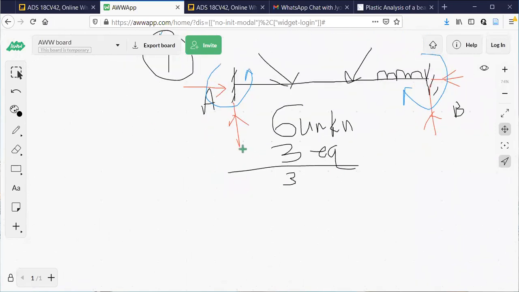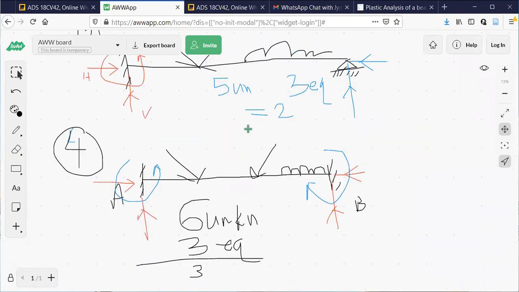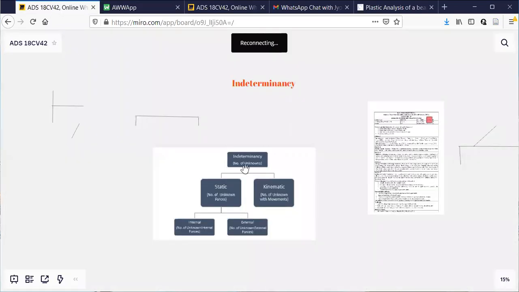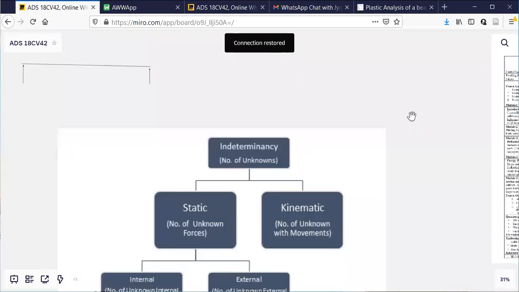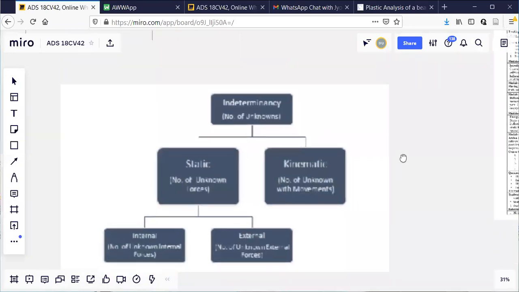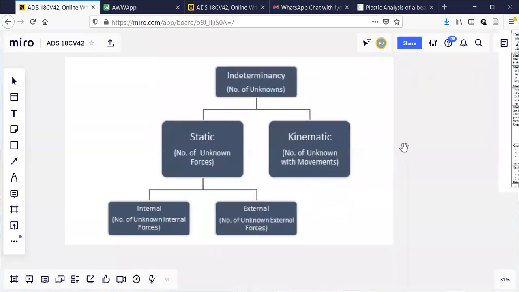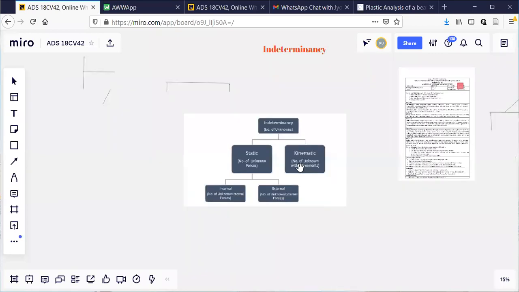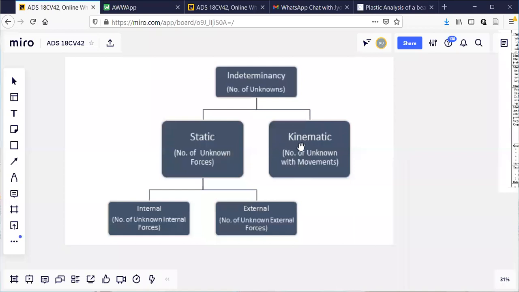Indeterminacy means what. Now observe here. I'll come to this part now. So in the next class, we are going to start indeterminacy, what I told you. Static only I covered. Static, that is also basic, internal and external. This is not covered today. Kinematic I am not going to take up even in the next hour. But in the question paper, both we have to calculate. 3 to 4 diagrams will be given. For each of these diagrams, you have to find out the indeterminacy, static as well as kinematic.